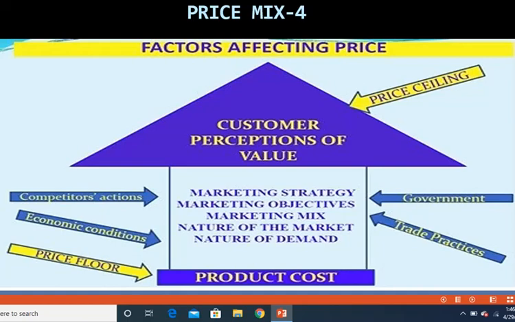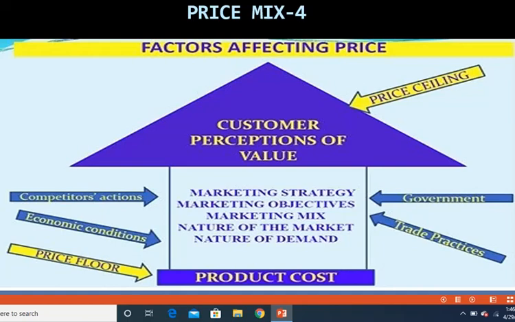a floor price. Ceiling price means the maximum price beyond which, if the company sells, they will be taking a huge risk, because the customers may not buy their product because the competitor's price for the similar product may be lower than theirs.